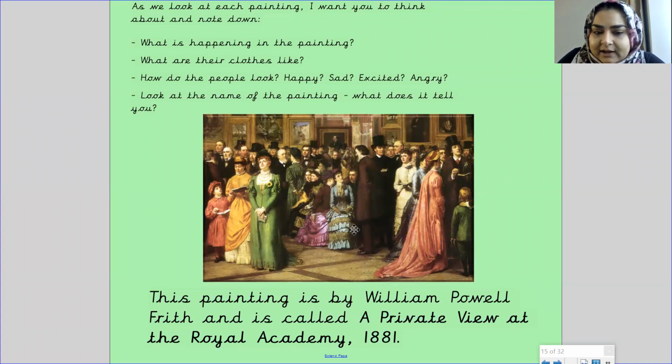It was a very royal event that was happening. And so this shows you that all the people that probably attended here were rich people, elite people that had loads of money and that had connections with the royal family, because it's a private view at a royal academy. And there's a very famous Victorian here called Oscar Wilde, and you may have heard of him, you may have not. So hopefully we might be learning more about this Victorian.